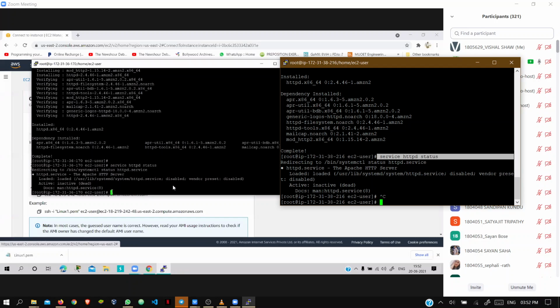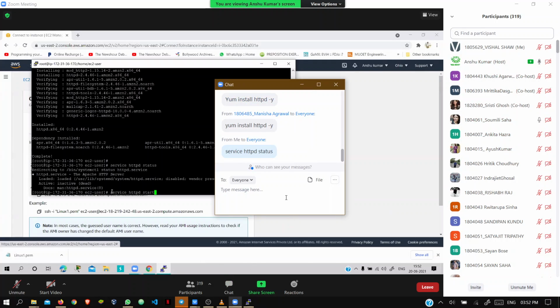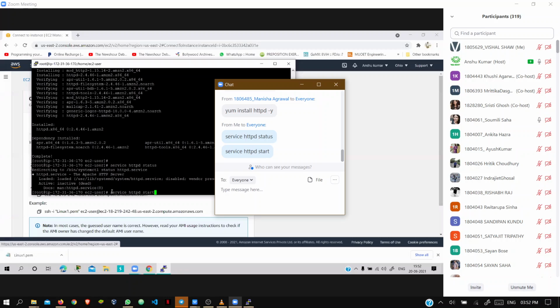So to start the server, what is the command? The same command. You can press the up arrow and check what commands are required. Service httpd, and just remove status. Just write start. Okay, service httpd start. Done, everybody? Now press enter. The command is service httpd start.